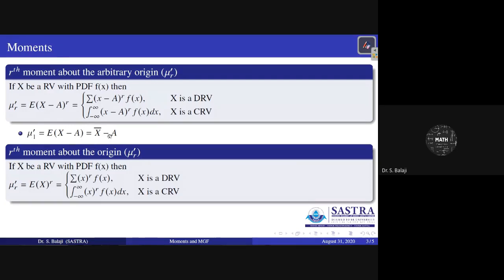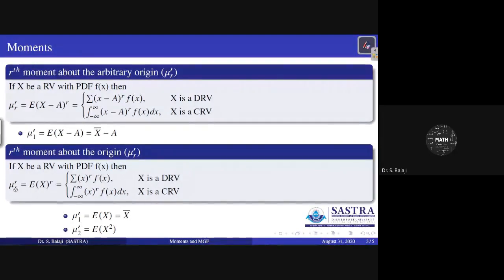Similarly, about the origin 0, if you put r equal to 1, then you can get mu dash 1 equal to x bar. That is one relation you can get here.